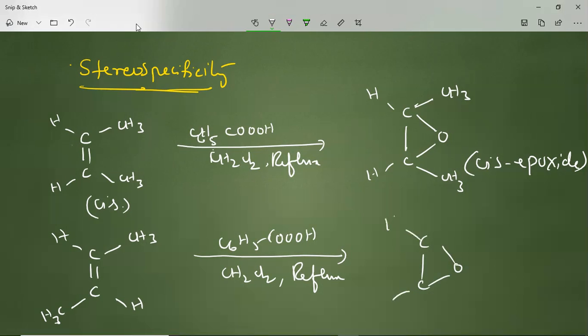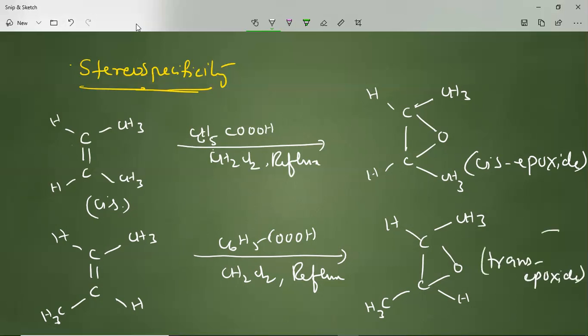That epoxide behaves like the trans form only, as you have taken the trans substrate. So the compound obtained here is the trans epoxide.